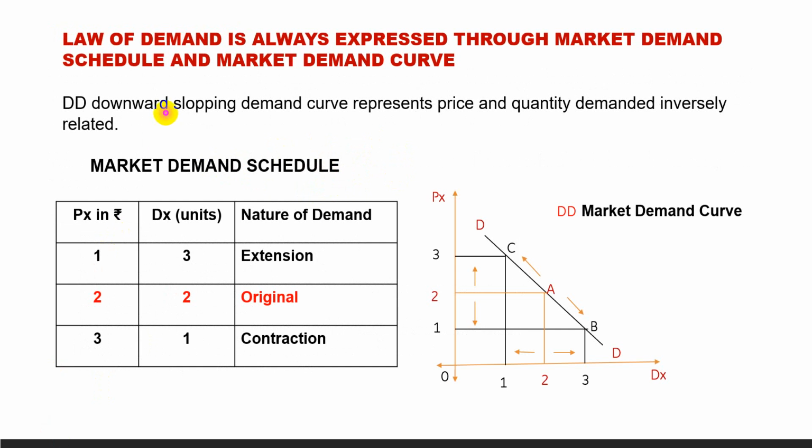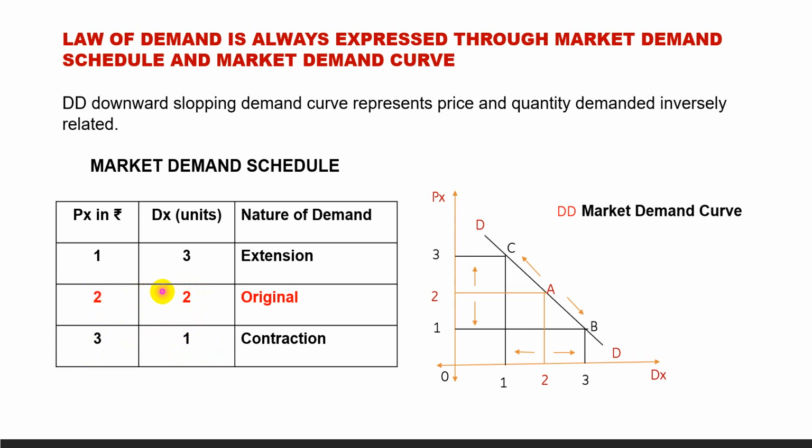Now let us see how the law of demand can be explained with the help of demand schedule and demand curve. In the demand schedule, we have the price of X good: rupee 1, rupees 2, rupees 3 per unit. Demand for X good in units: when the price is 1, quantity demanded is 3 units; price is 2, quantity demanded is 2 units; and price is 3, quantity demanded is 1 unit.